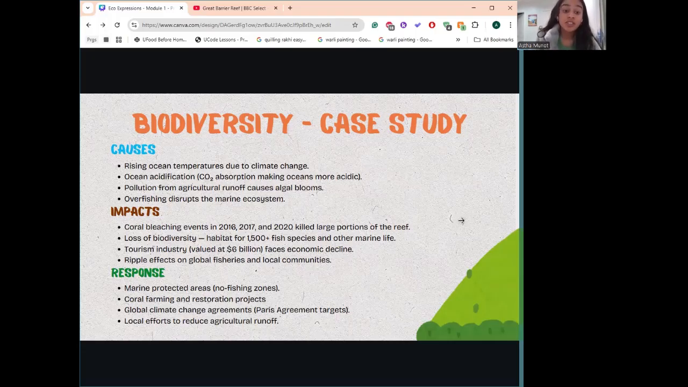Another is ocean acidification, because of CO2 absorption making oceans more acidic, which is causing the coral to become white and vulnerable because there's so much CO2 in our atmosphere.